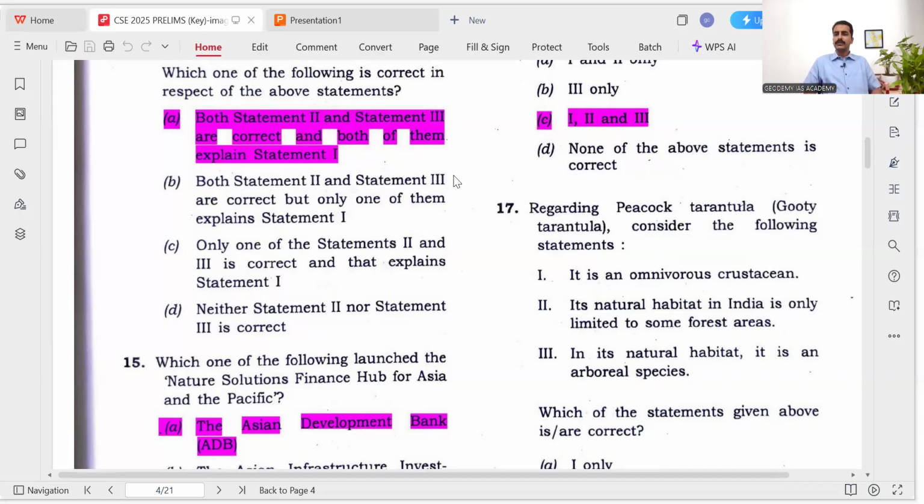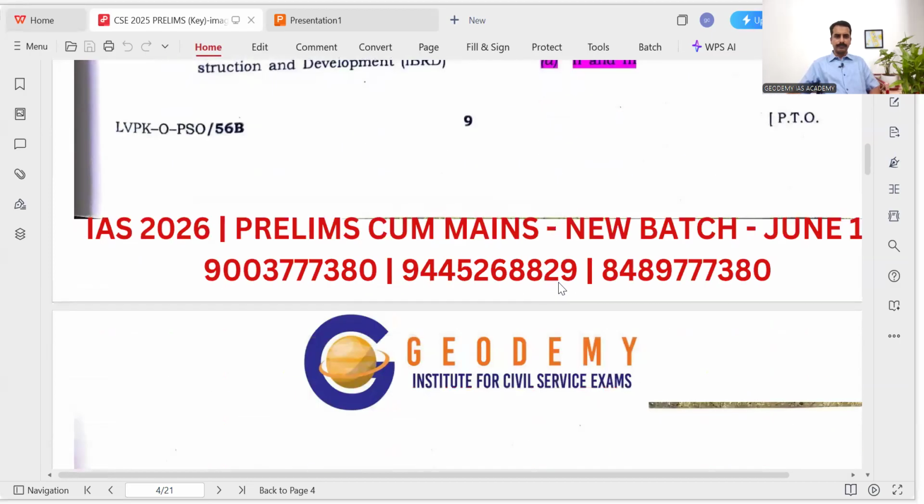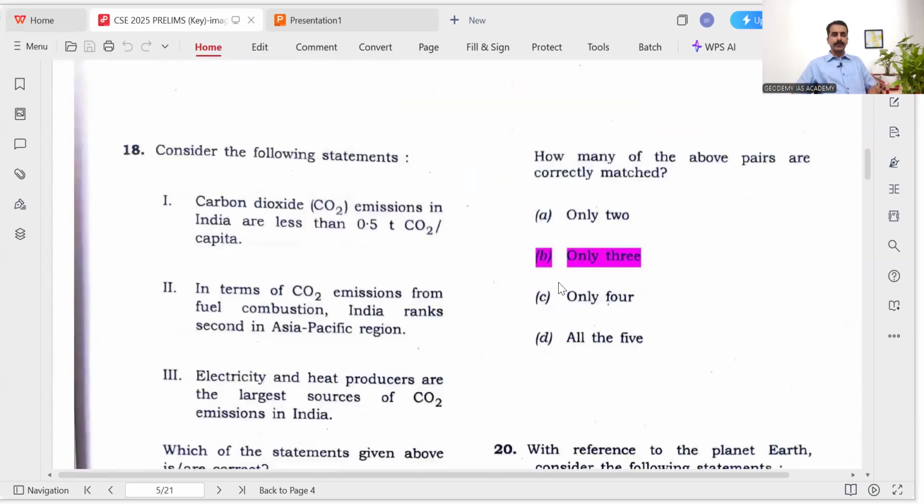Statement number 2, its natural habitat in India is only limited to some forest areas. Yes, particularly it is found in the Andhra Pradesh and Telangana forest regions, in the deciduous forests. In its natural habitat, it is an arboreal species. Arboreal means living in the top canopy of the trees. So statement 1 is wrong, 2 and 3 are correct. Option D.